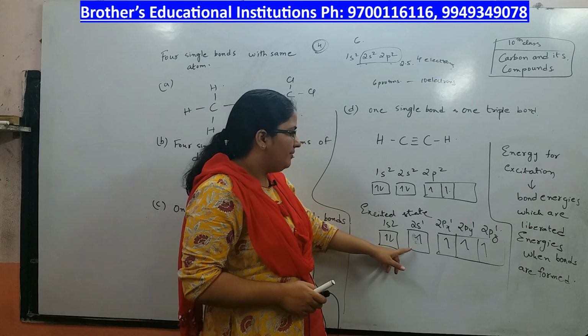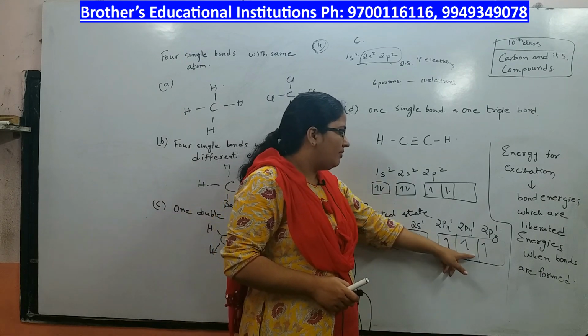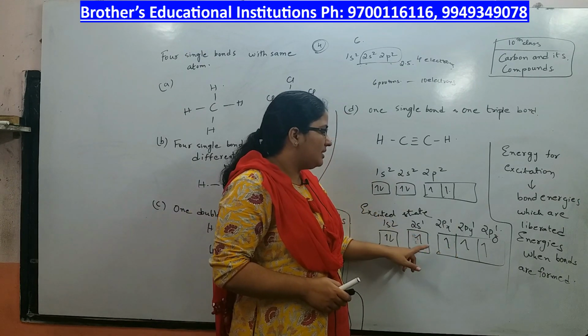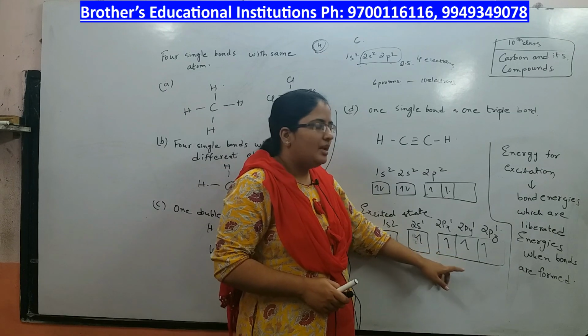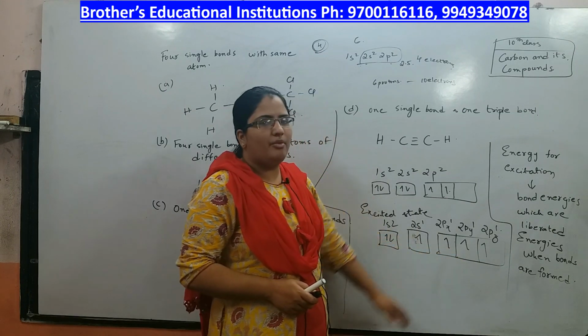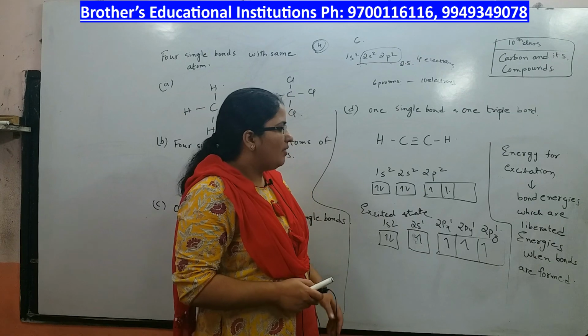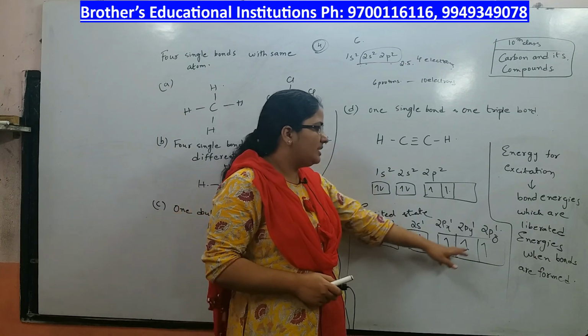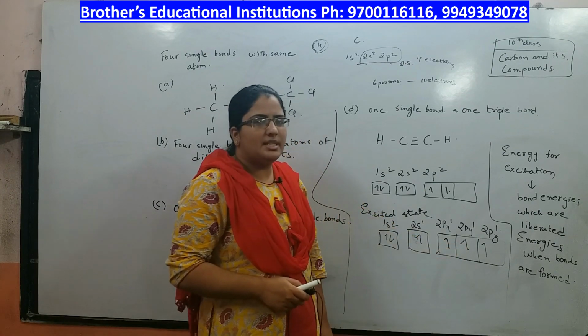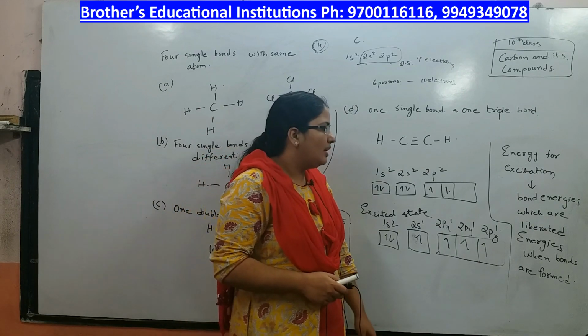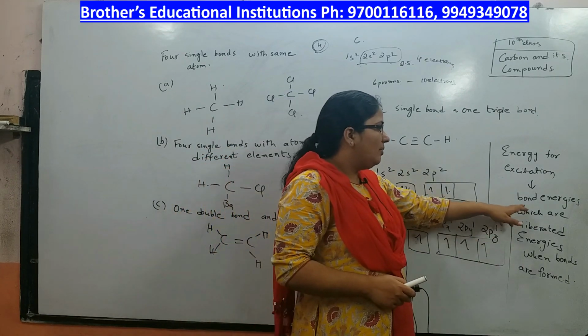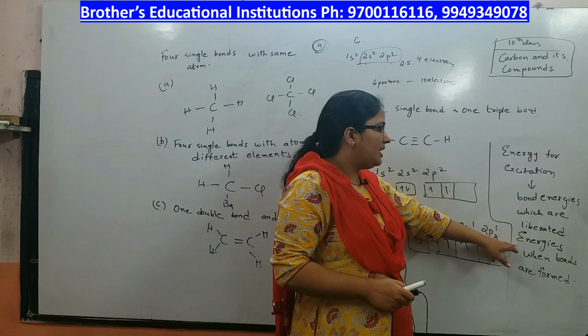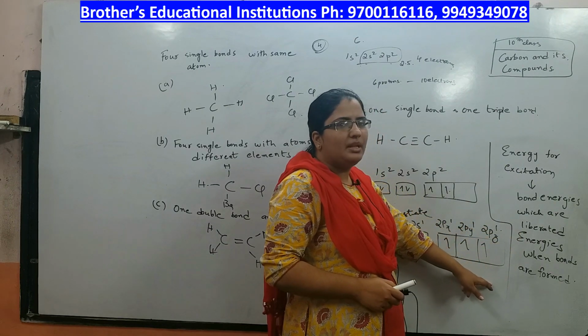So, it will have 4 unpaired electrons in the sp orbitals. Now, these 4 electrons will form 4 single bonds. Now, where does the energy for this excitation come from? The energy for this excitation comes from the bond energy, which is liberated when bonds are formed.